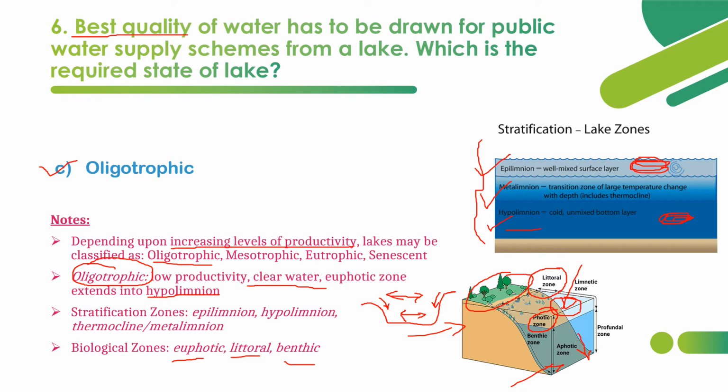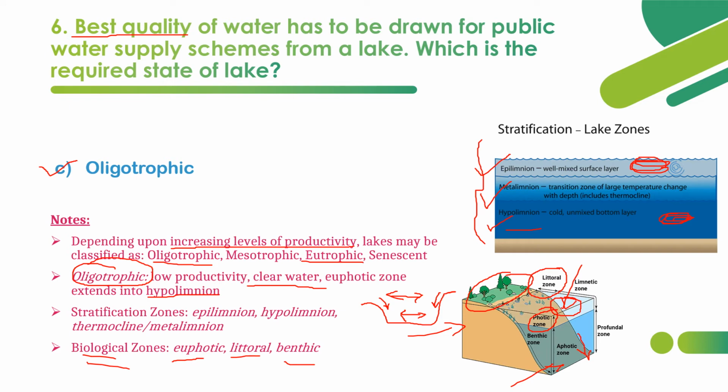So these are the biological zones with regard to lake. In a lake we can classify stratification as epilimnion, metalimnion, hypolimnion. With respect to biological zone we can classify as euphotic, littoral, benthic. And with respect to increasing levels of productivity, we can classify as oligotrophic, mesotrophic, eutrophic, senescent.